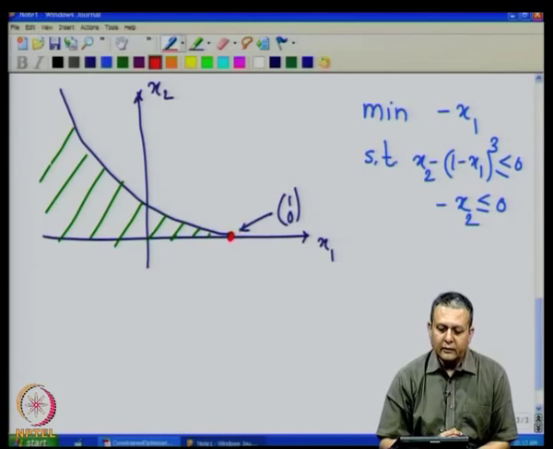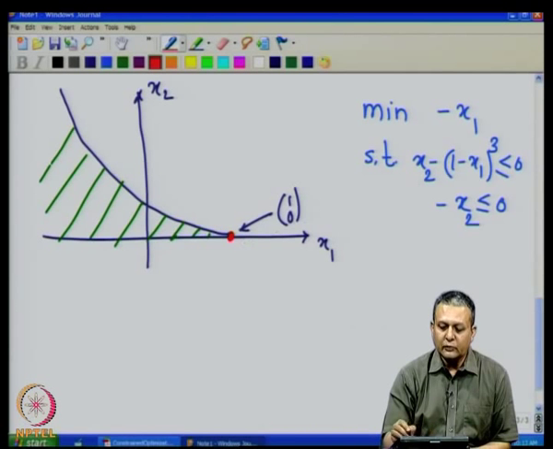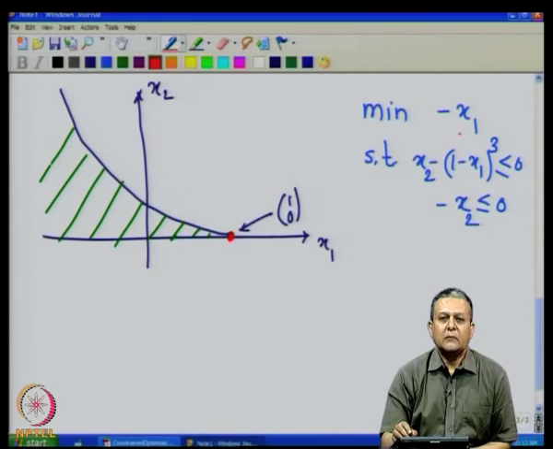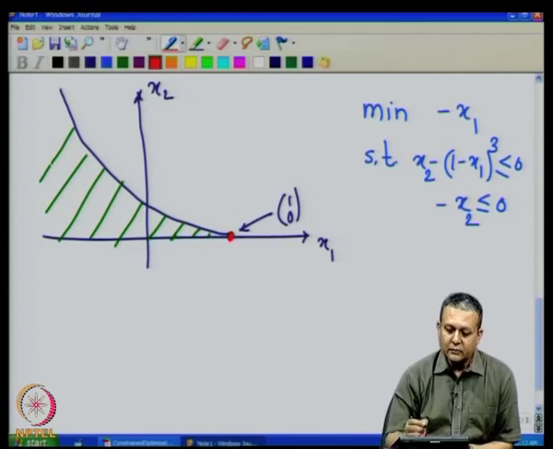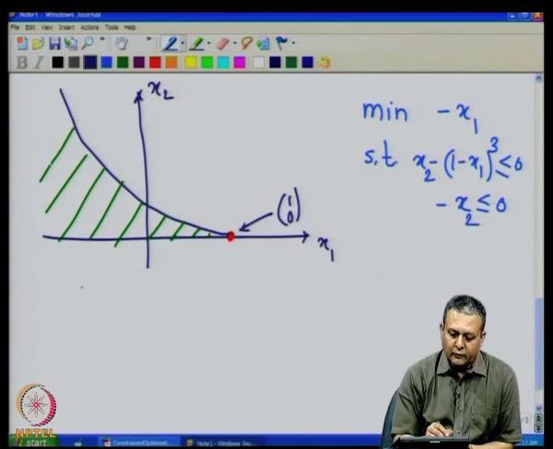Now, at this point we will see that this point indeed is a solution to this problem, because we want to find out the maximum value of x1 where these constraints are satisfied, and that turns out to be this value. But let us look at the gradients of the objective function and the constraints.